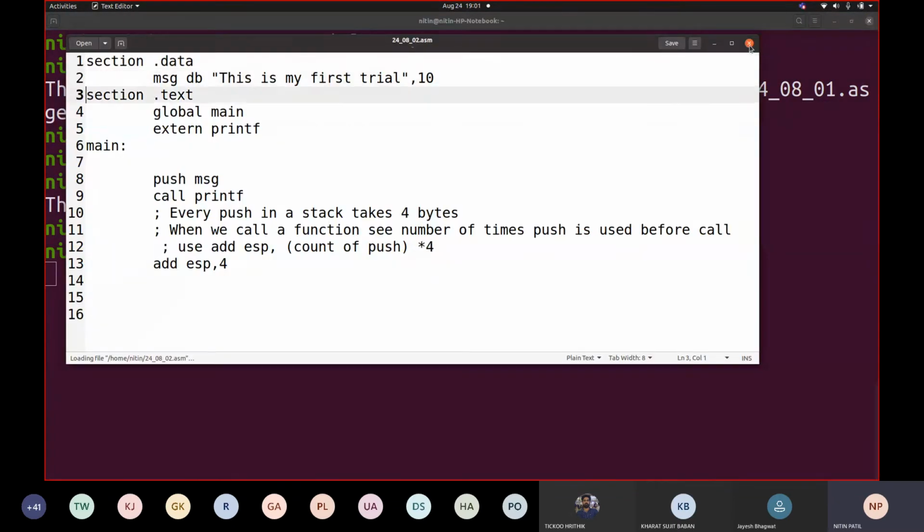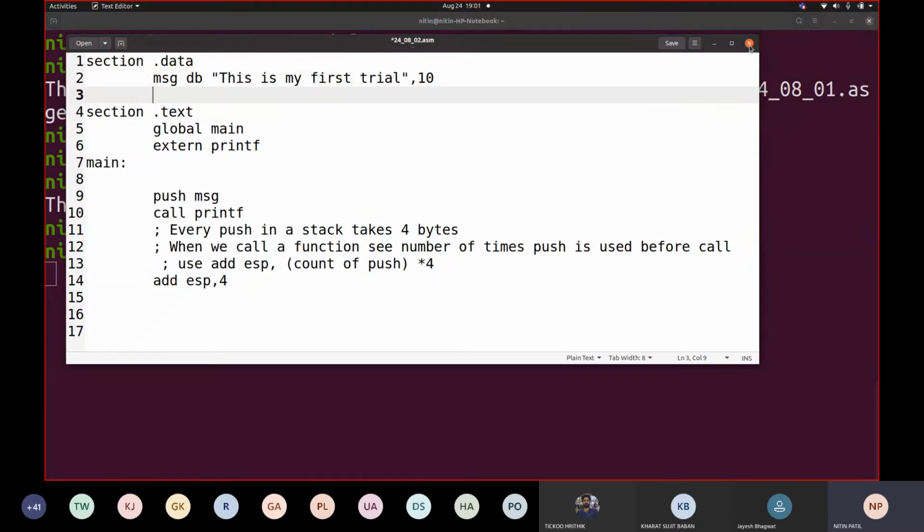Now I am adding one more statement here. Second msg db hello everyone. Now trial is over. Let me add again comma 10. Fine. Now I will remove this because you understood it now.